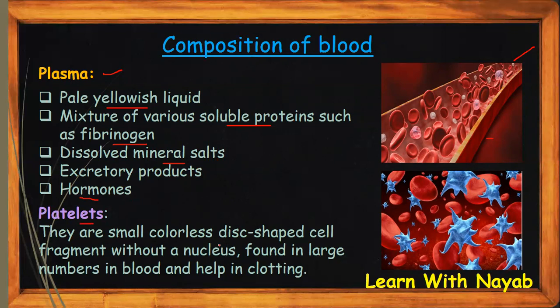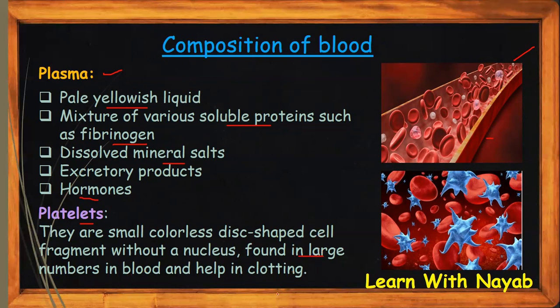Platelets are small, colorless, disc-shaped cell fragments without a nucleus, found in large numbers in blood, and they help in clotting. So the platelets are not actually cells. They're just like parts of the cells. The cells are fragmented, but they do have a nucleus, but they don't have full cytoplasm, so you can't say that they're cells. So they're found in large numbers in blood, and they also help in clotting.